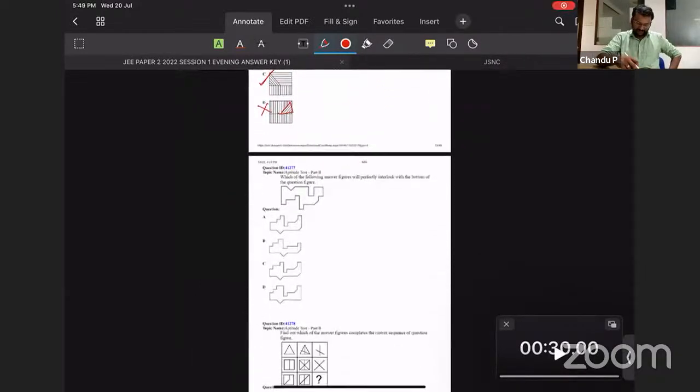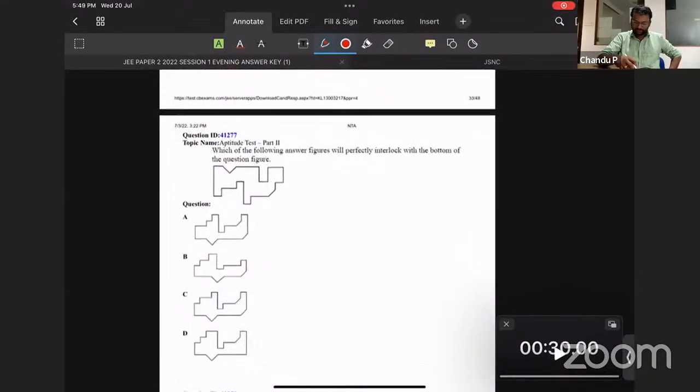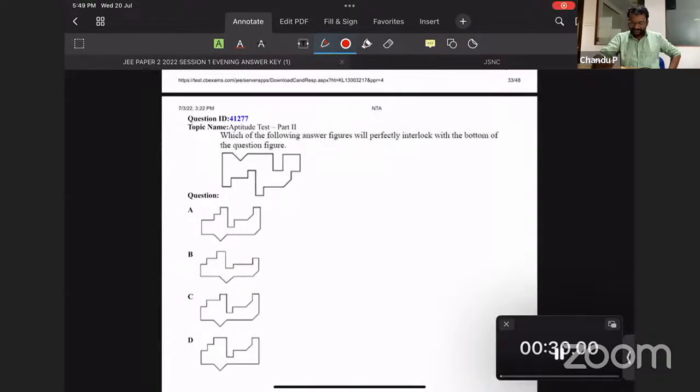So next question, this is somewhat new. This is a newly introduced thing in JEE. If you observe, this year there was no question from embedded images.